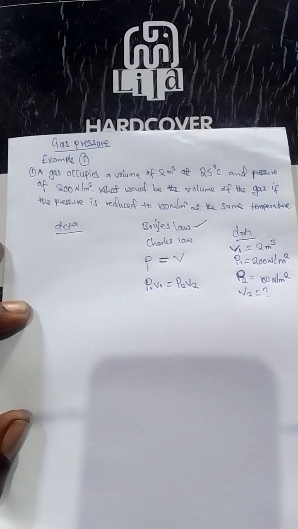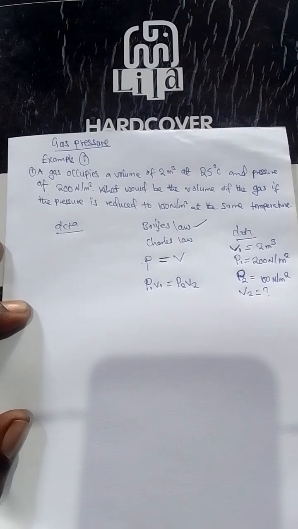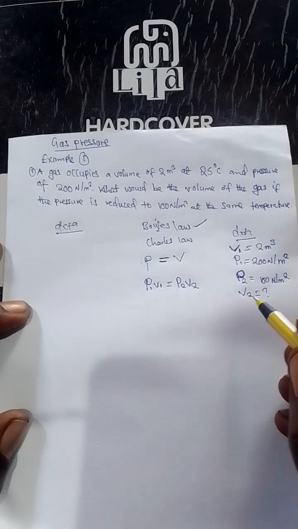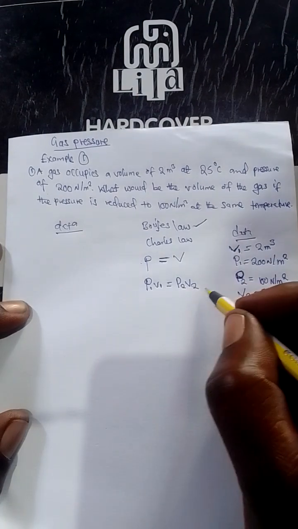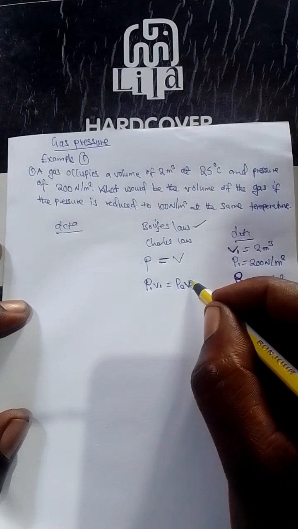This means the temperature was just constant, it didn't change, just at 25 degrees Celsius. So we want to find this final volume.